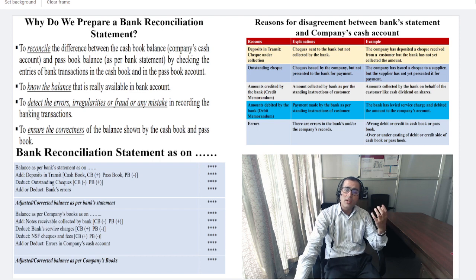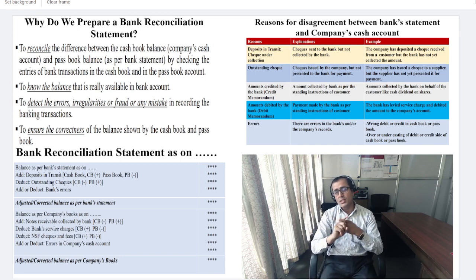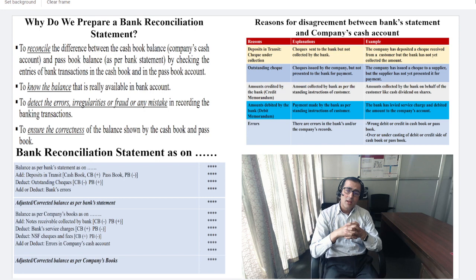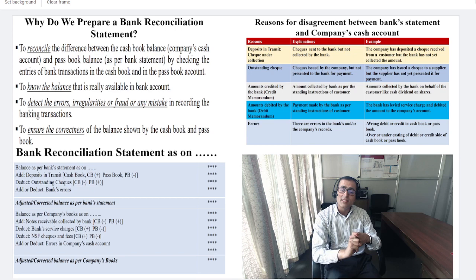Now what about the debit memoranda? Sometimes, you know, the bank charges service charges, or there is an electronic fund transfer. We make a payment through the bank, but these are only recorded, debited, in the bank statement, so the passbook is minus, but it has not been updated in our account.